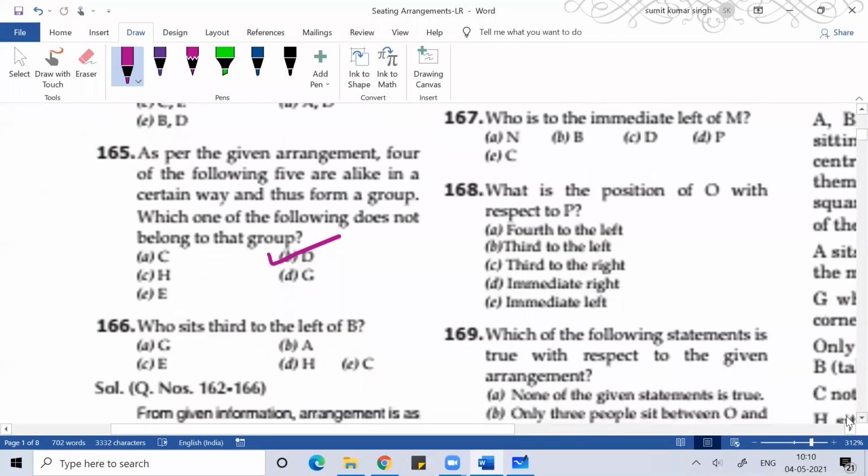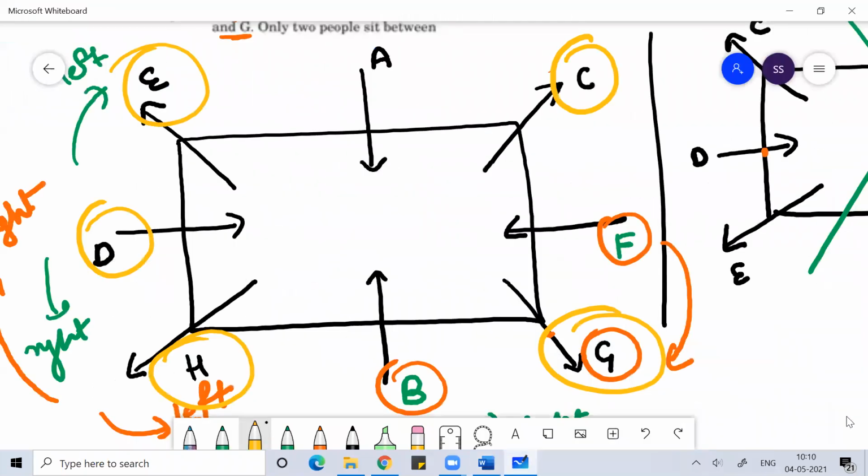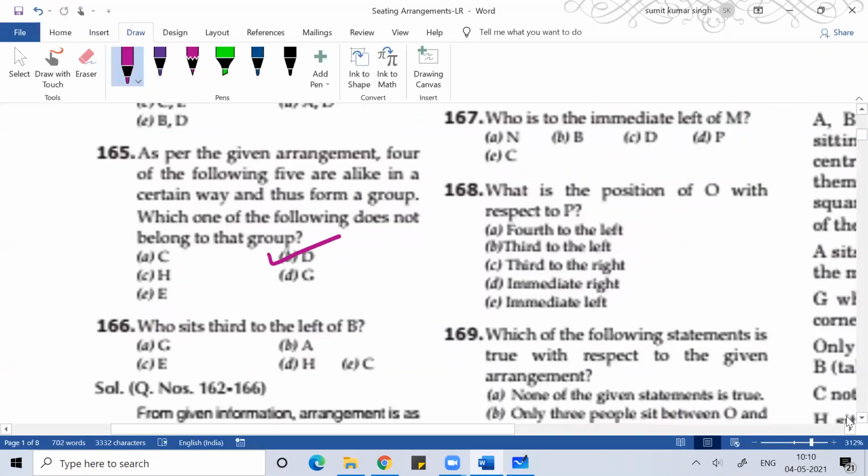So who sits third to the left of B? Third to the left of B: 1, 2. E it is. Done, everyone? Anyone, any doubt?